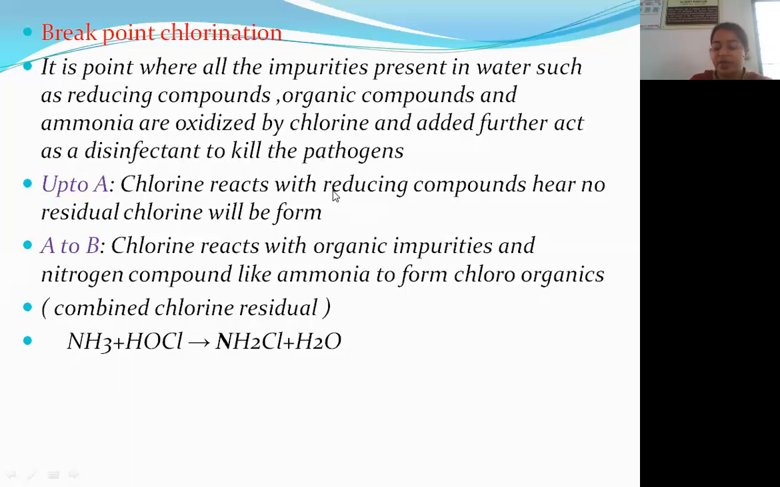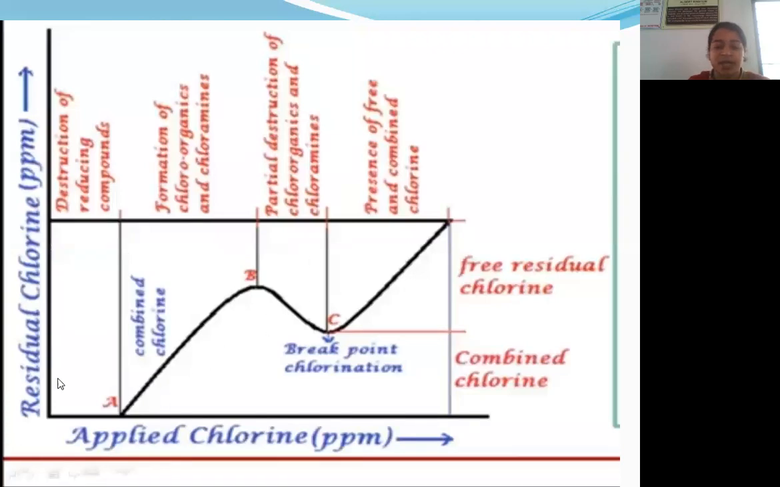When we draw the graph between applied chlorine and residual chlorine, applied chlorine is taken on the x-axis and residual chlorine on the y-axis. Up to point A, no residual chlorine is formed, because the water contains reducing compounds, organic compounds, and other impurities. When we add chlorine gas, it first reacts with and oxidizes the reducing compounds, destroying them. Here no residual chlorine is formed.